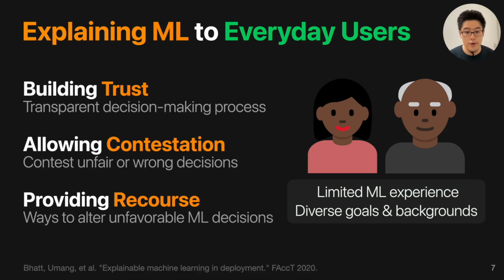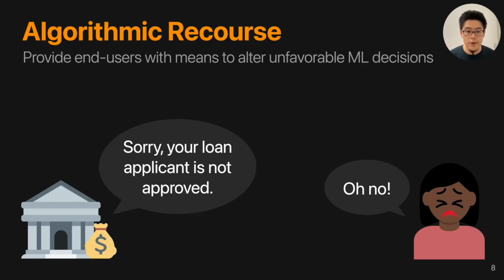Some researchers also categorized different goals when explaining ML to everyday users, such as building trust, allowing them to contest unfair or wrong decisions made by machine learning systems, and providing recourse. In this talk, I will focus on recourse. So what is algorithmic recourse?